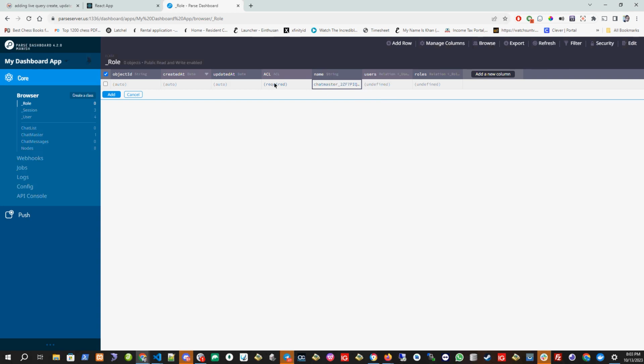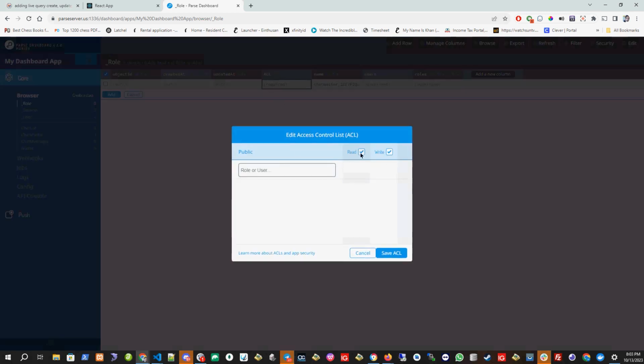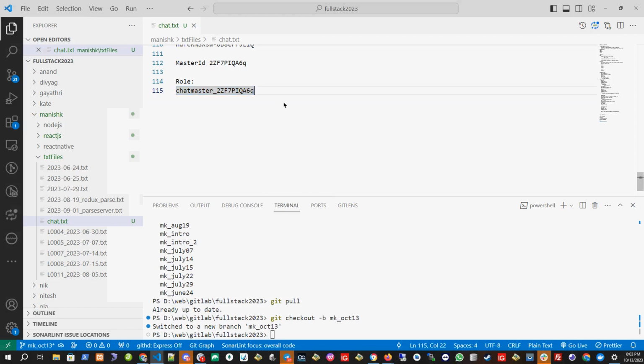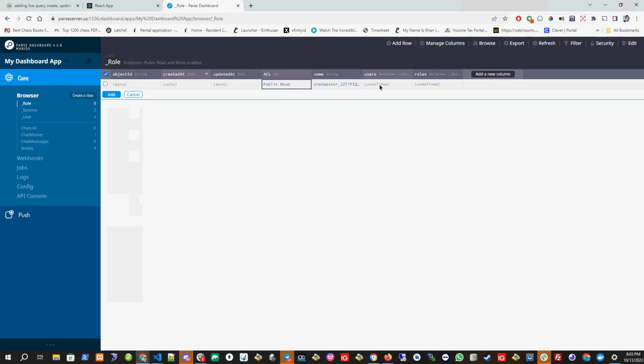And I will put the ACL. Now ACL in this role can be read only. Don't put write only. It's okay, just put the read only kind of thing. So let me put ACL for this role as read only, and I will put the users here. So first I will add it, and then I will put the users for this role.